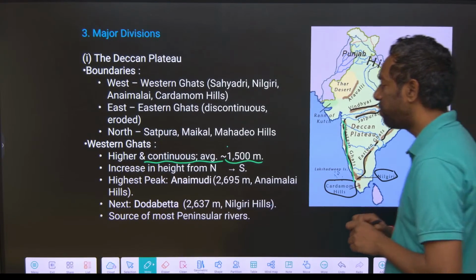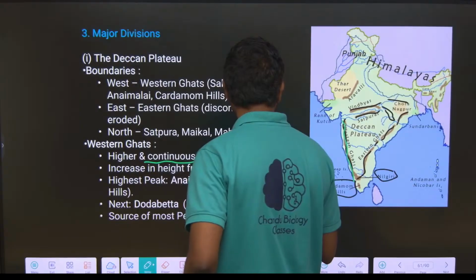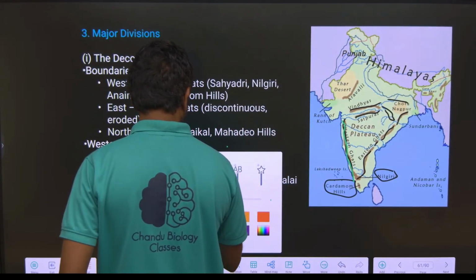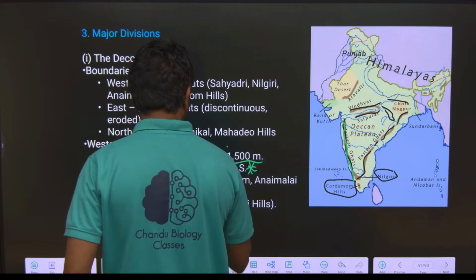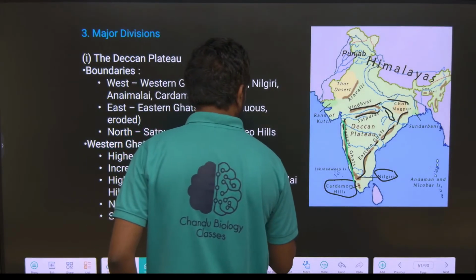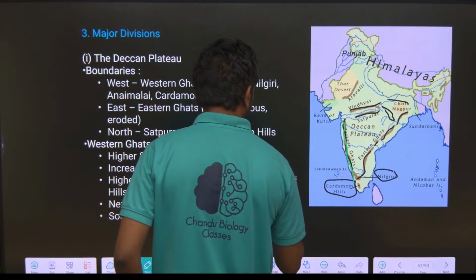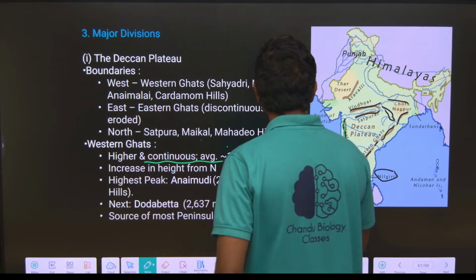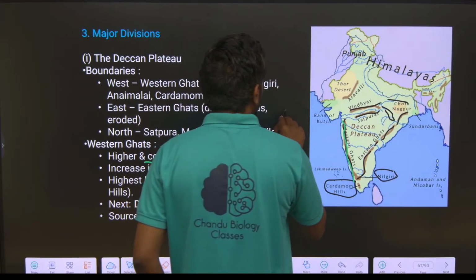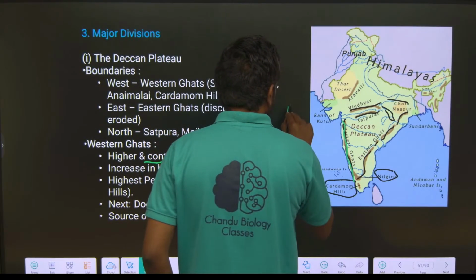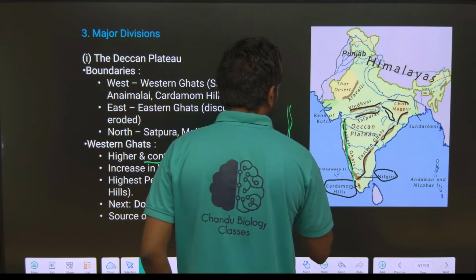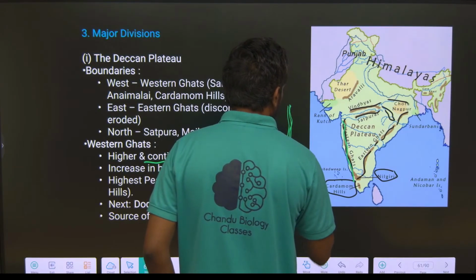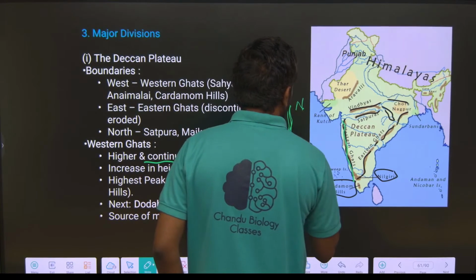This is important from the exam point of view, guys. The Western Ghats height increases from north to south.